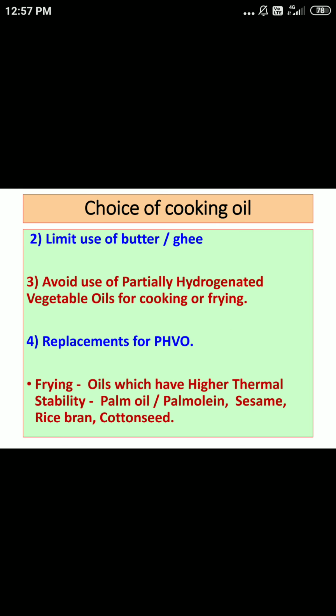Another important thing is to limit use of butter and ghee. Third important aspect, avoid use of partially hydrogenated vegetable oils for cooking or frying. Replacements for partially hydrogenated vegetable oils are very essential. For frying, oils which have higher thermal stability like palm oil, palmolein oil, sesame oil, rice bran or cottonseed oils can be used. So for frying purposes we should pay attention to use only those oils which are thermally stable.